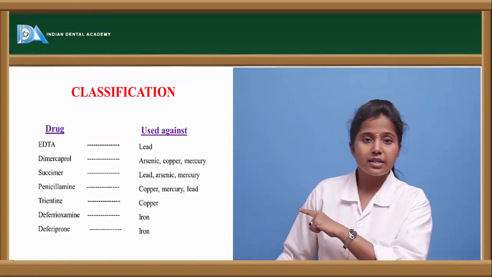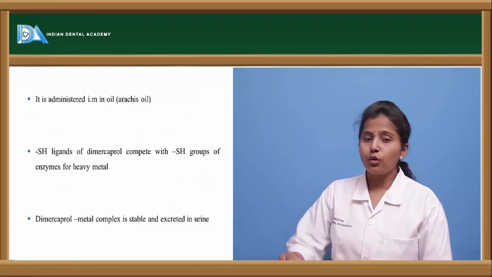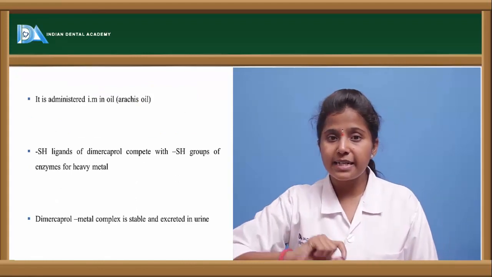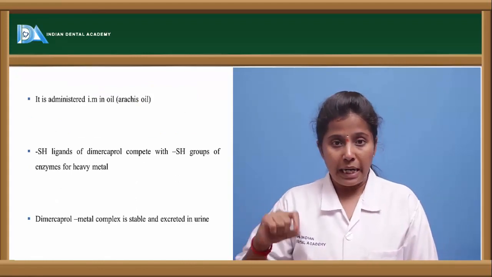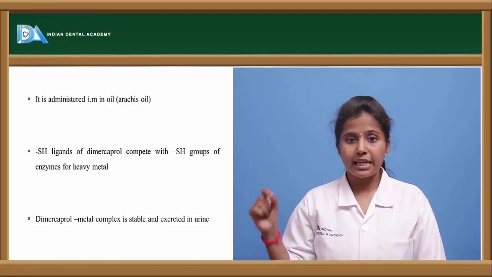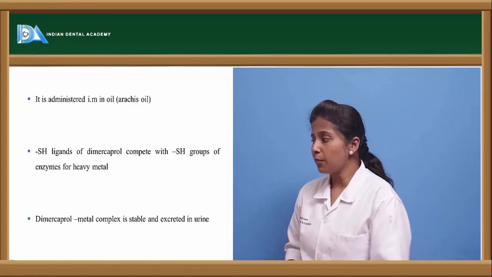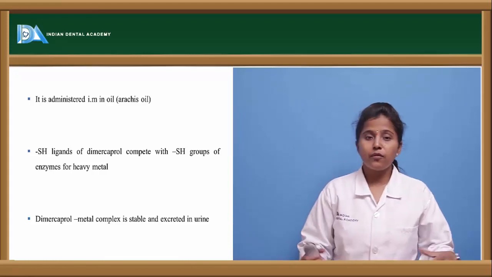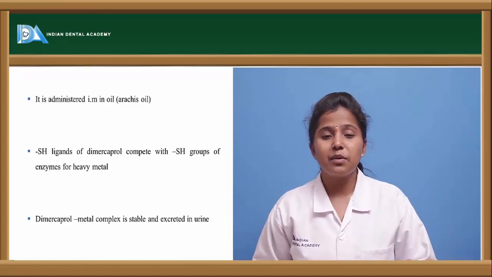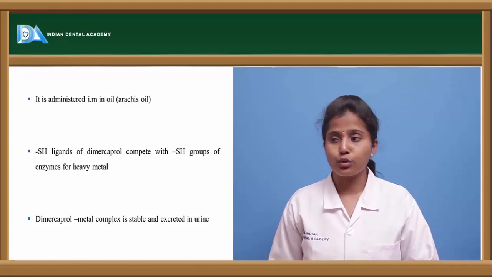Dimercaprol is used in arsenic, copper and mercury poisoning. So here the SH group replaces the arsenic metal ion in the heavy metal compounds, and thereby it antagonizes heavy metal poisoning. Dimercaprol forms a metal complex which is stable and easily excreted also.